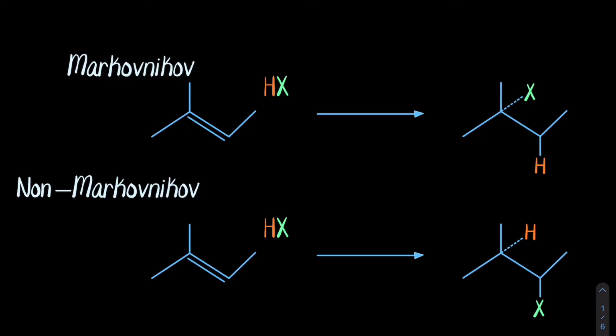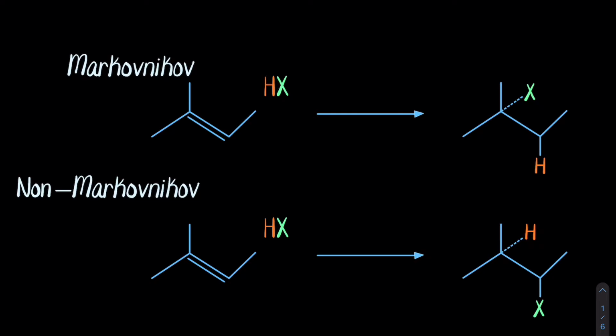So a fundamental topic when discussing alkene reactions is Markovnikov's rule. Markovnikov's rule is a guide for determining the regiochemistry. Regiochemistry means orientation of electrophilic addition reactions. In the addition of HX, meaning a hydrogen and a halide, to an alkene, the hydrogen atom bonds to the alkene carbon that has fewer alkyl substituents. We will get into this very soon. These are two depictions of Markovnikov and then non-Markovnikov.